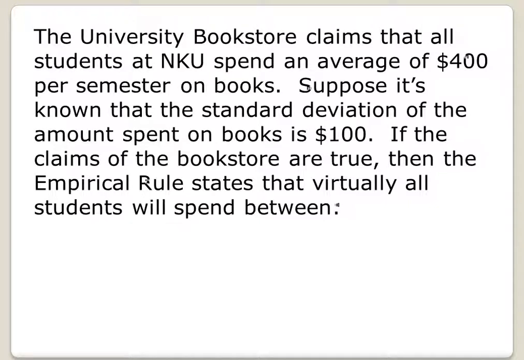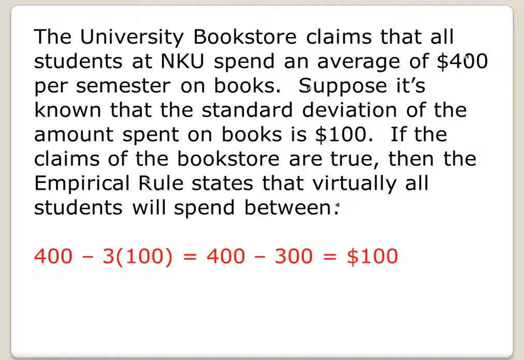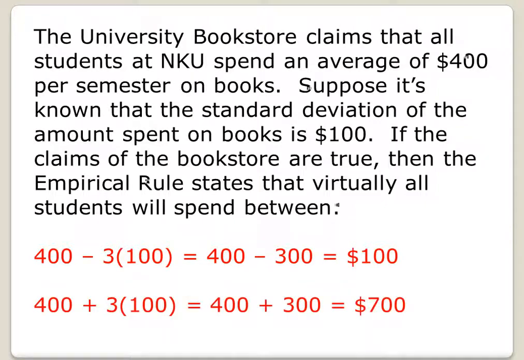If the claims about the mean by the bookstore are true, then the empirical rule states that virtually all students will spend between the mean minus 3 standard deviations, so 400 minus 3 times 100, which is 400 minus 300, or $100, and 400 plus 3 times 100, which is 400 plus 300, or $700.